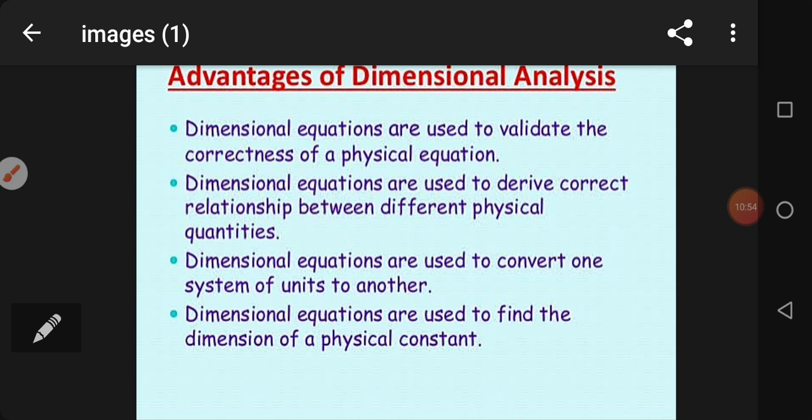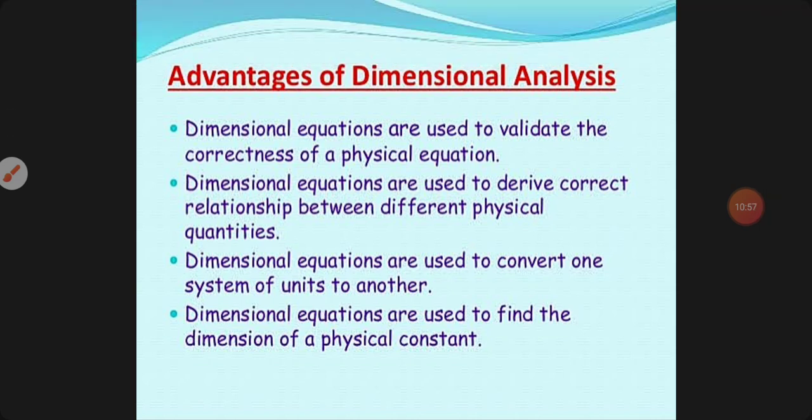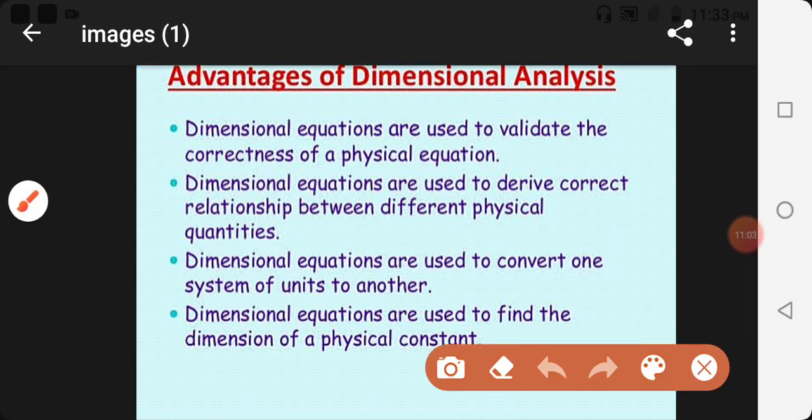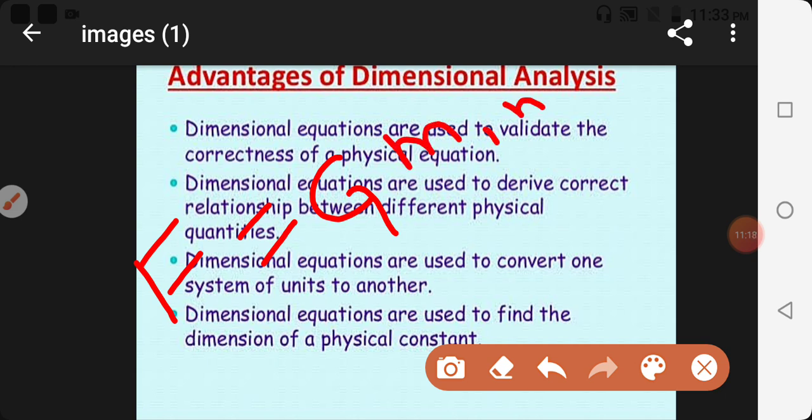Fourth point is dimensional equations are used to find the dimension of physical constant. Let's see one example. In standard 9 you have read that force between two bodies is equal to capital G m1 m2 upon r square.